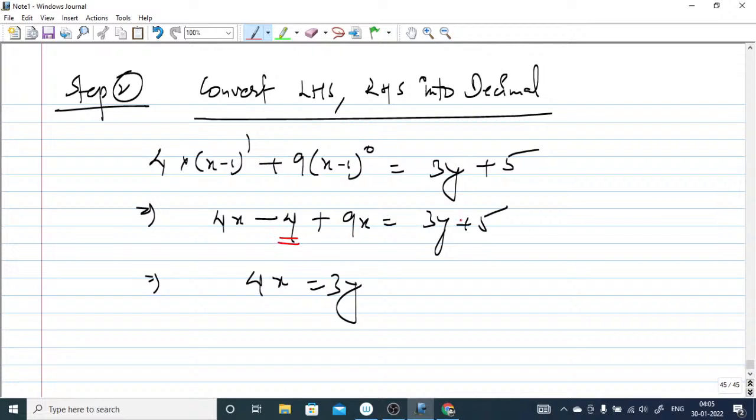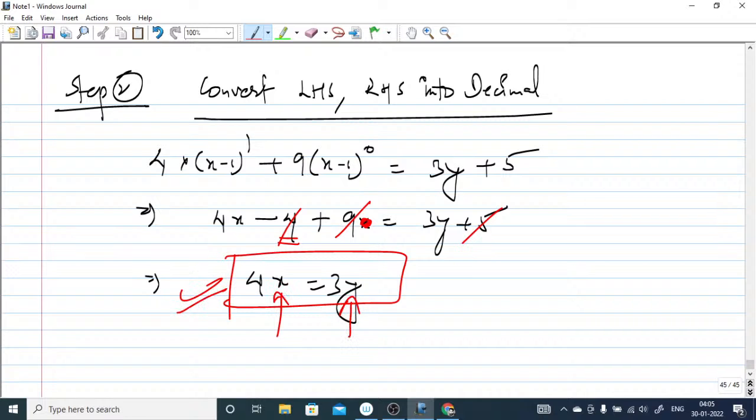Because this 4 will go to that side, and this will get cancelled. You got 4x equal to 3y. So you have to choose the x and y which can satisfy this equation 4x equal to 3y.